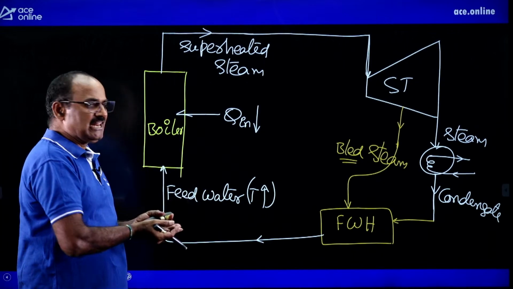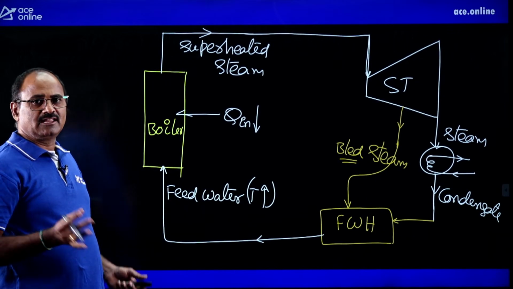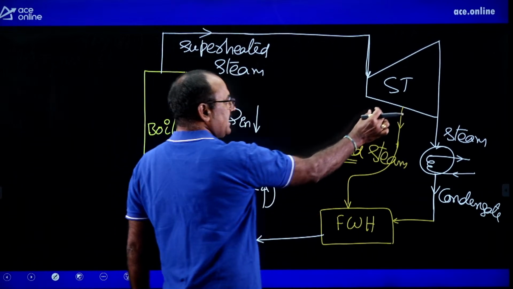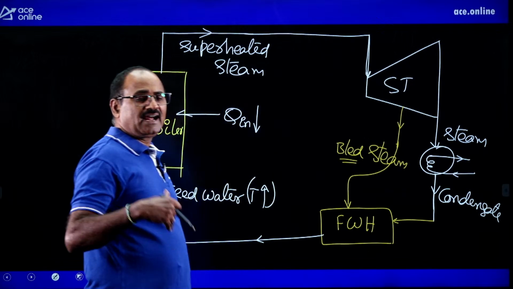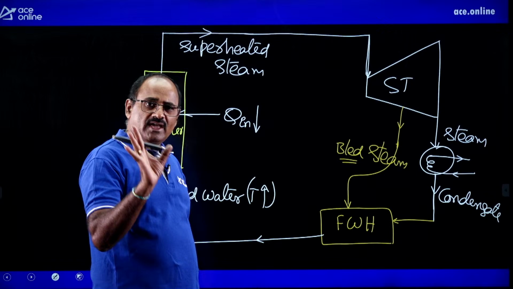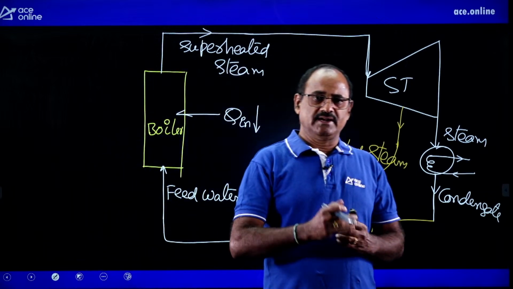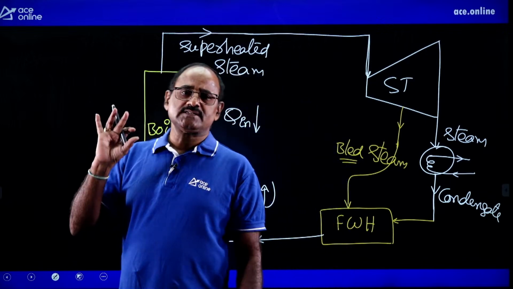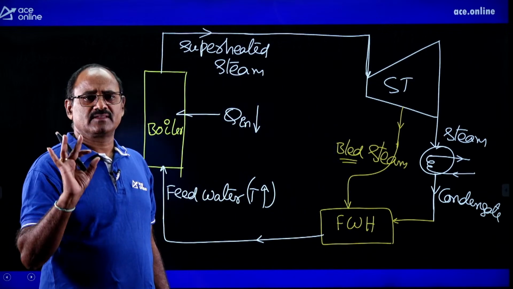So this kind of mechanism is called the regeneration mechanism. That regeneration mechanism is obtained by extracting a part of the steam from the lateral part of the turbine. Dear friends, remember, wherever you go for regeneration, either a gas turbine power plant or a steam turbine power plant, the efficiency is always increasing. Okay?